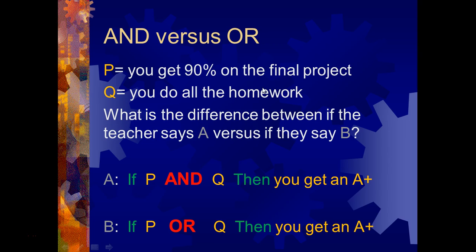So in the last video, we asked what's the difference between if your teacher says A versus if your teacher says B. And it's pretty clear that if your teacher says A, it says that you need to do both of these to get the A plus, versus this one says if you do just this one or this one, you will get the A plus. Okay, so this is a stronger set of conditions than this is, right?